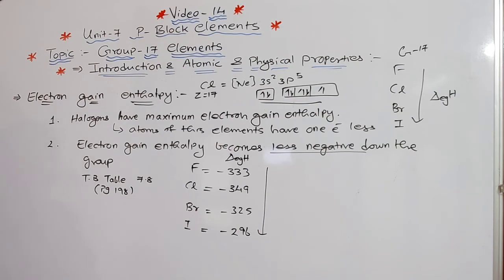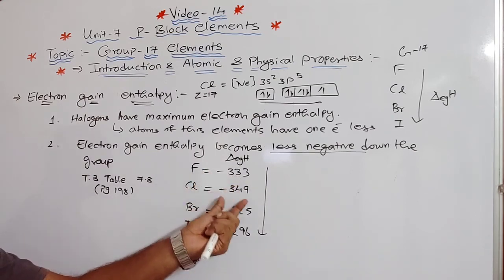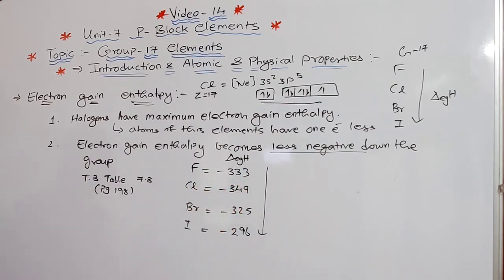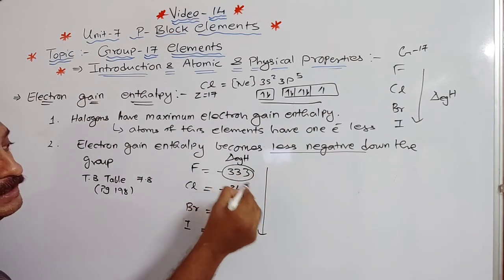Understood this part? Negative value, if you see, higher the value, smaller is the value. So like this, the numbers we are talking about are becoming less negative down the group. Okay. So then another one is given. The negative electron gain enthalpy of fluorine is less than that of chlorine. It is due to the small size of this one. If you compare now, this one is less.